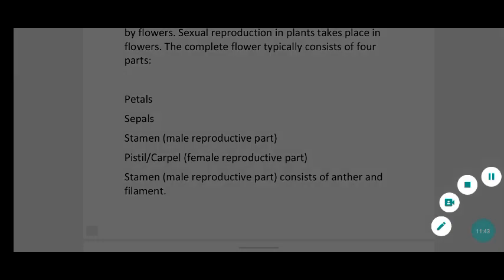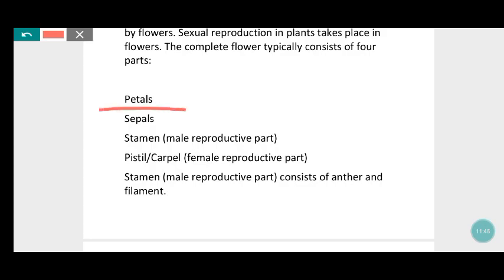Petals, you know the petals, I'll show you the image, then you'll understand. Then sepals, stamen and pistil. Pistil or carpel. Stamen is the male reproductive part of the flower. Second, pistil or carpel. Pistil is nothing but the female reproductive part of the flower.